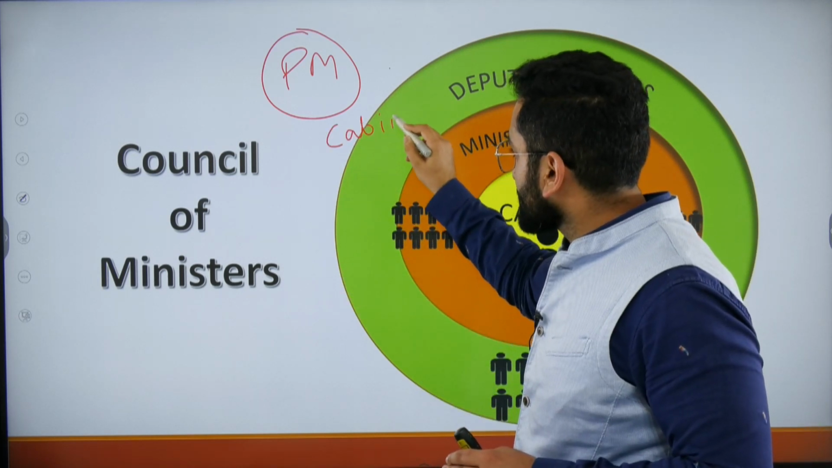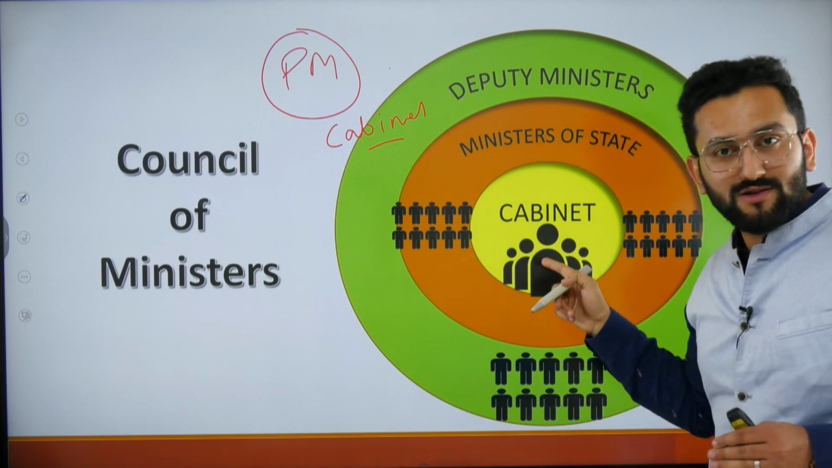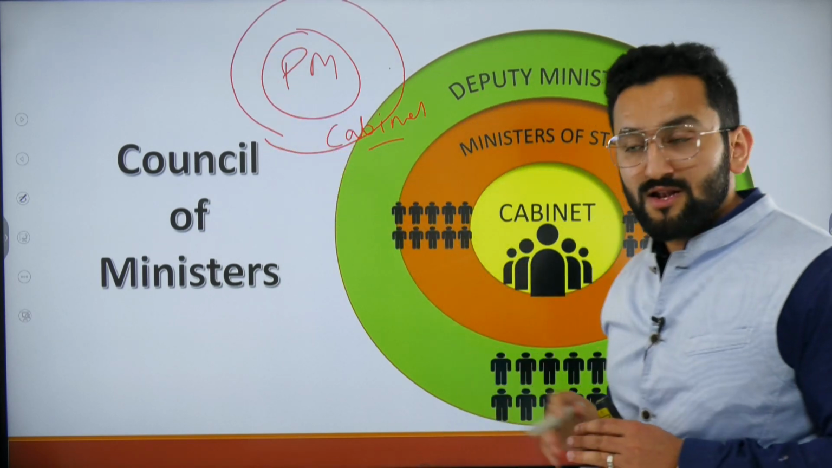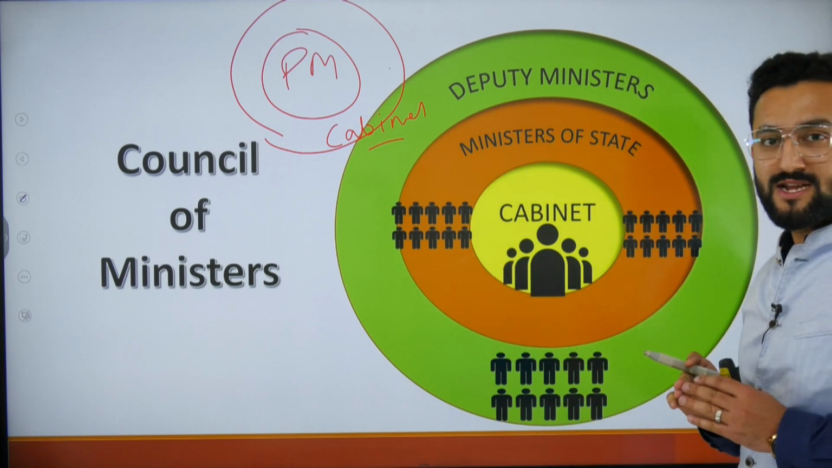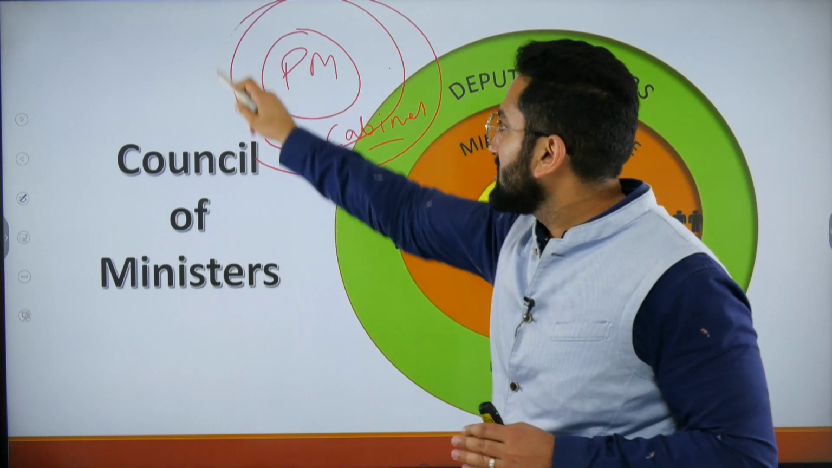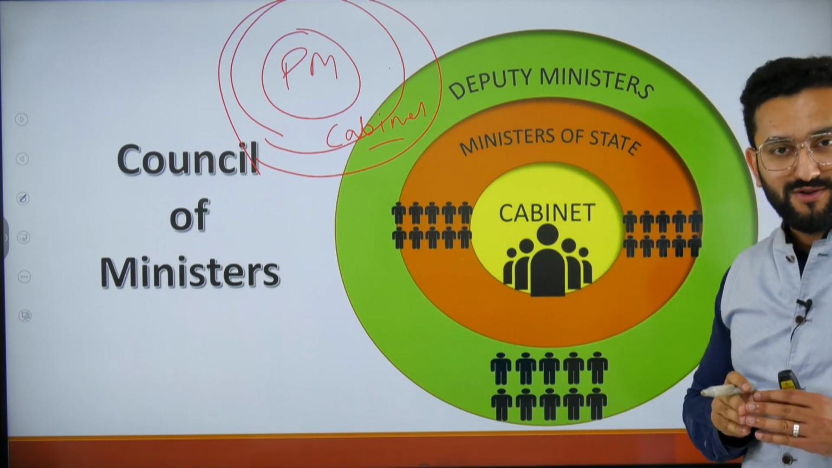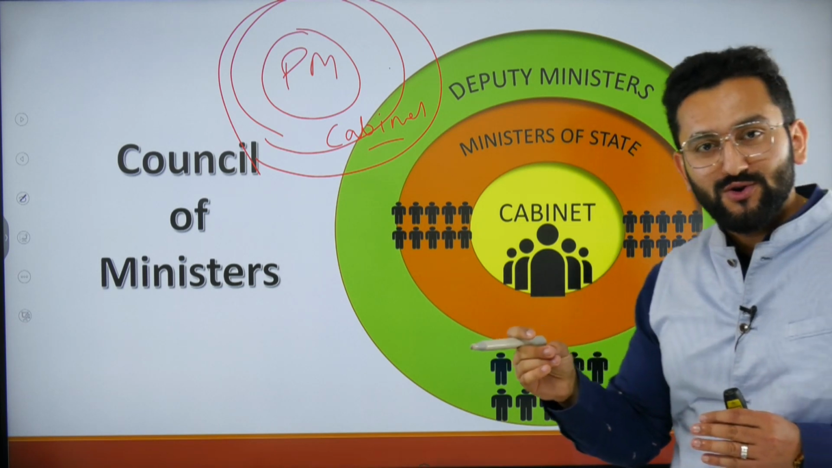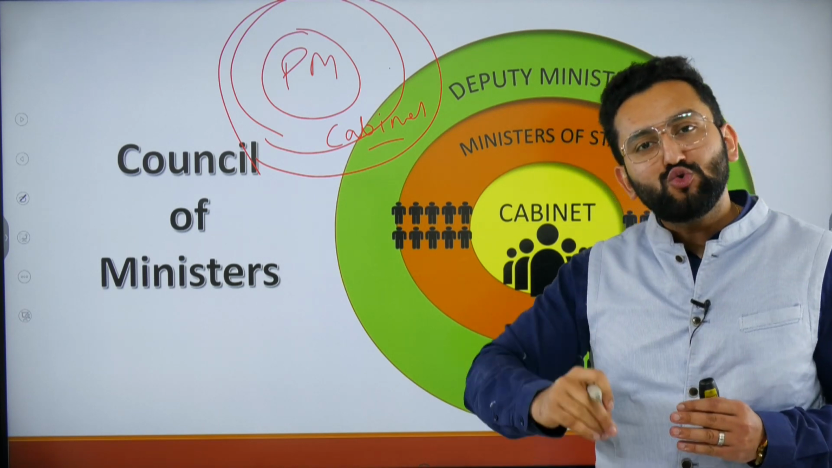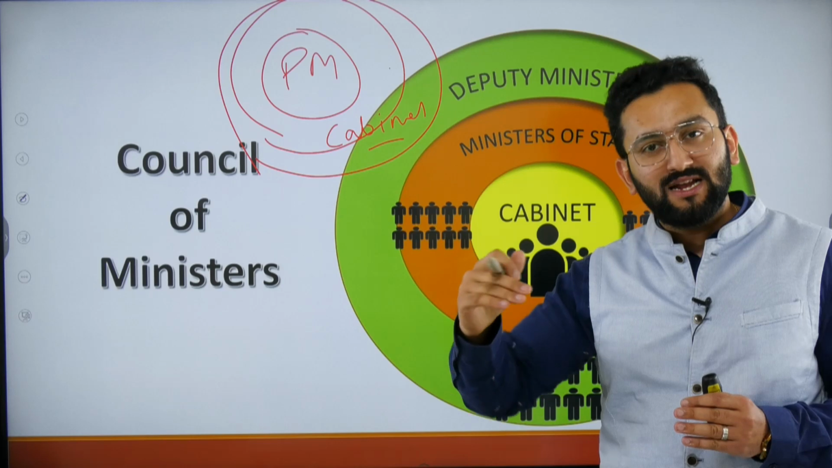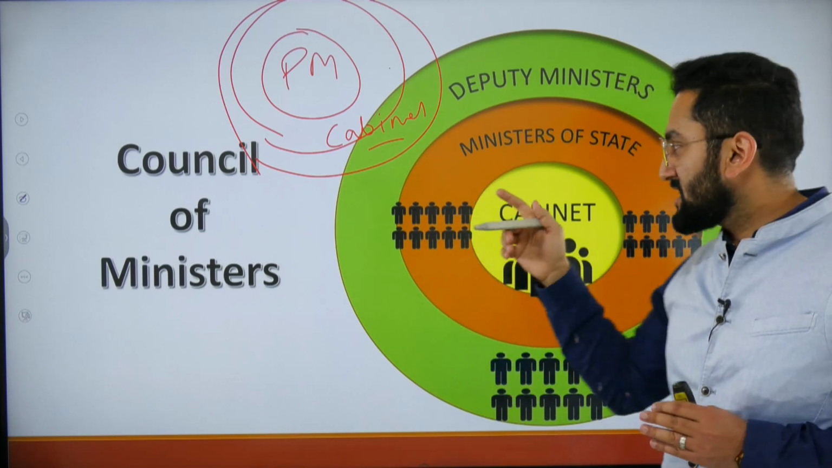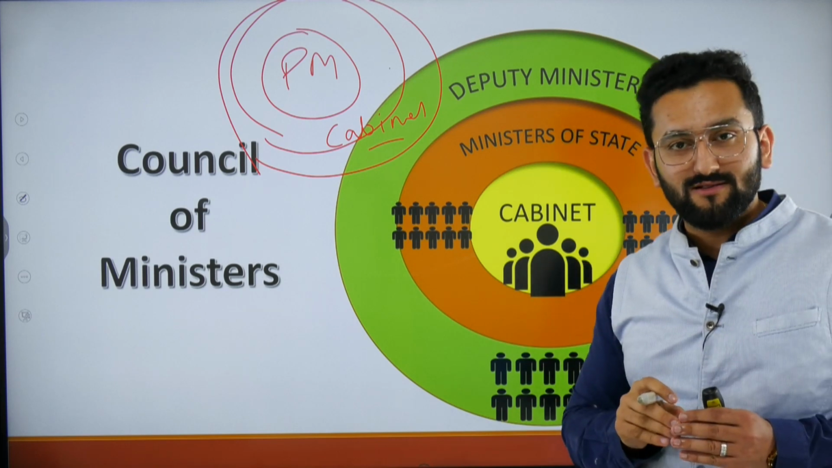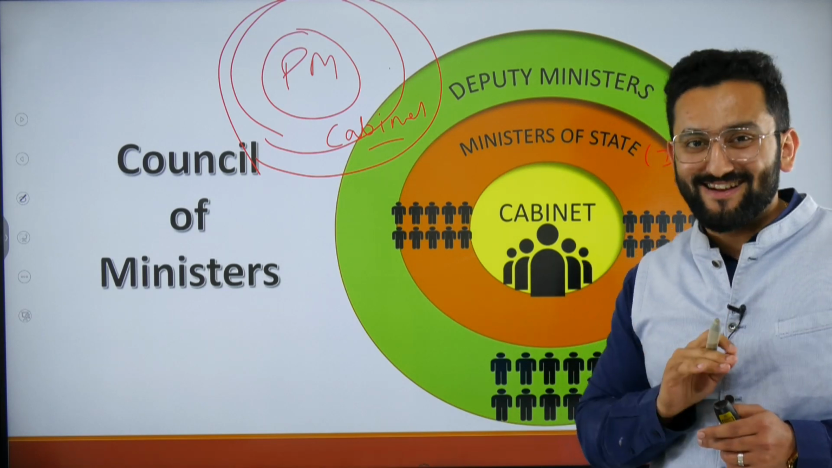Cabinet ministers. Thereafter, there are other ministers as well: Union Ministers of State. And then there is a third circle, which we call deputy ministers. Although, in place of deputy minister, often the term used is Union Minister of State. And senior to this Union Minister of State, we use the term Union Minister of State with independent charge. So what is this? We are going to understand it.